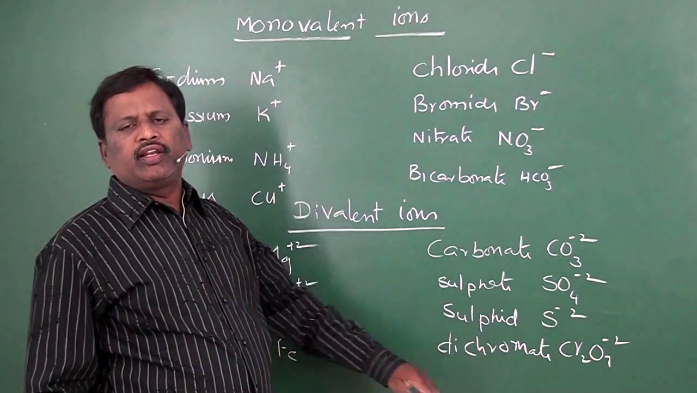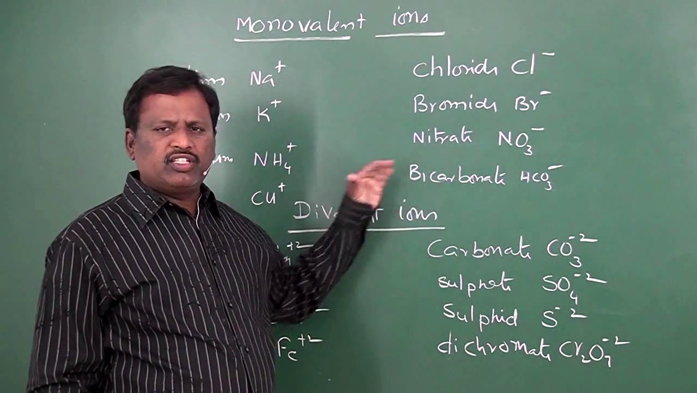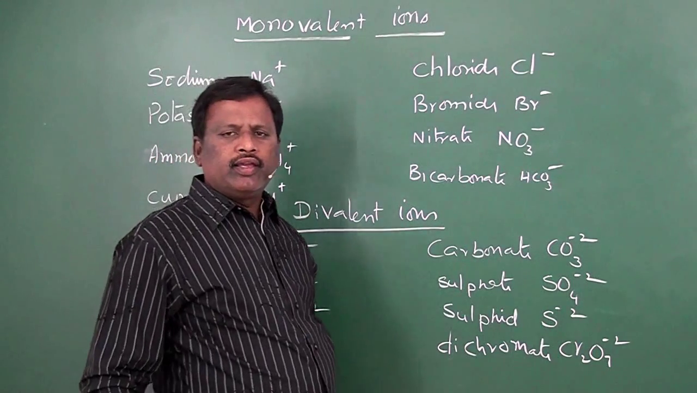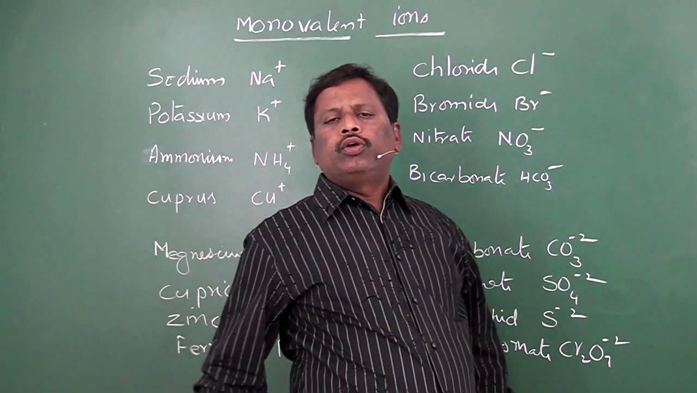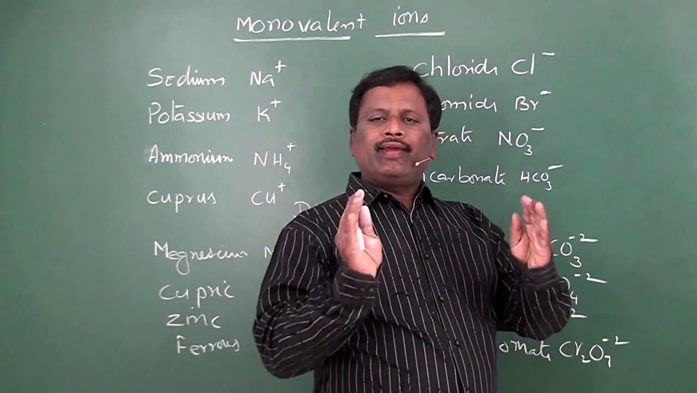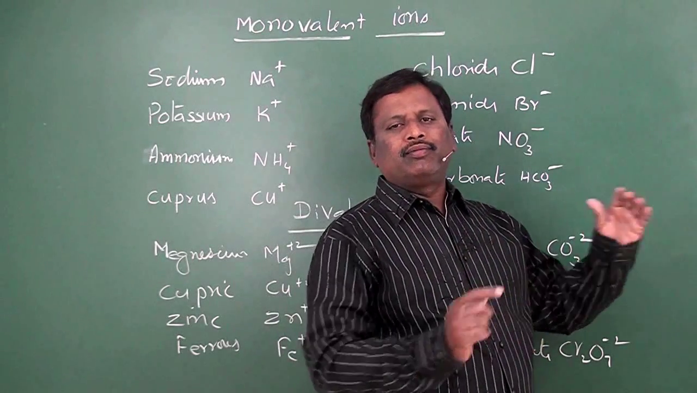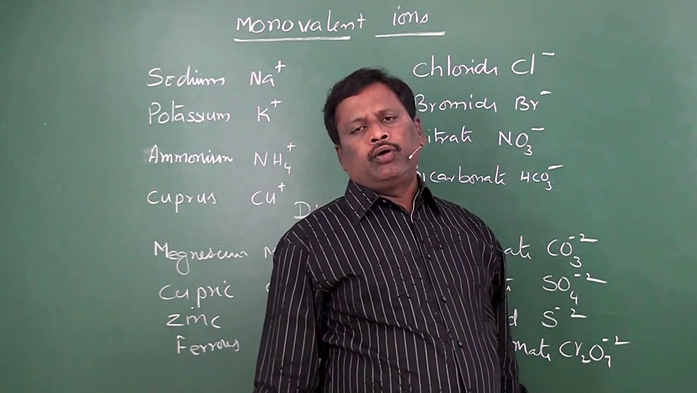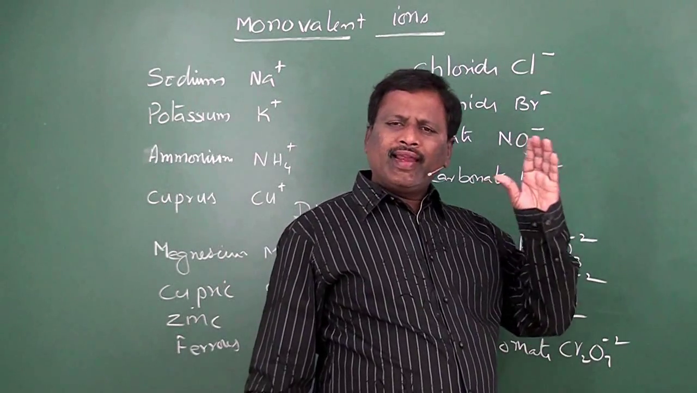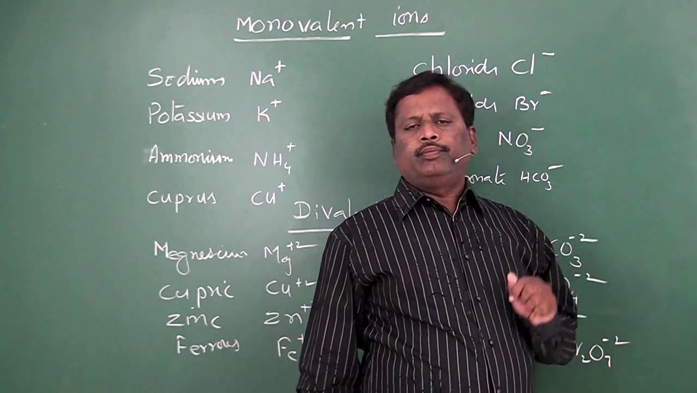If you go through the list, you will know the formula of each ion, both cation and anion. In a compound, you will have one cation and one anion. In any compound, you will have one cation and one anion.